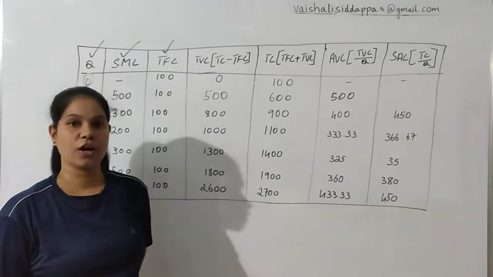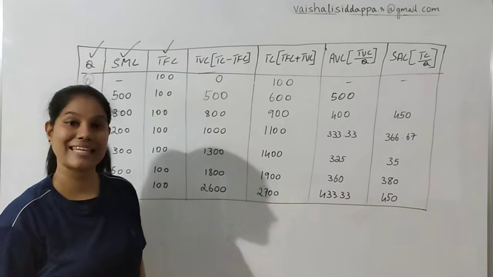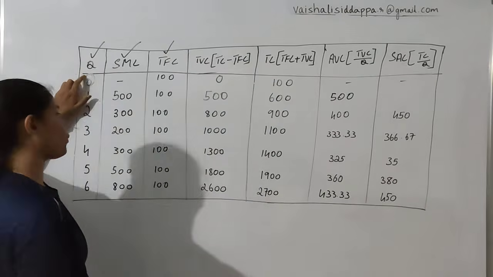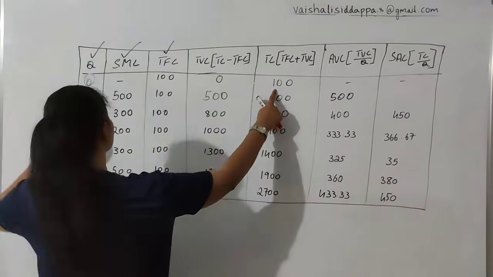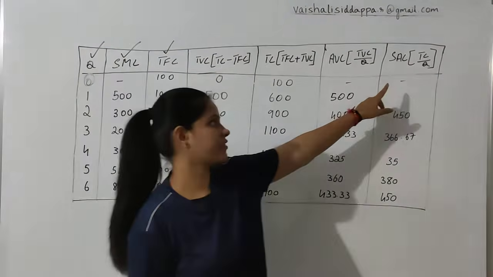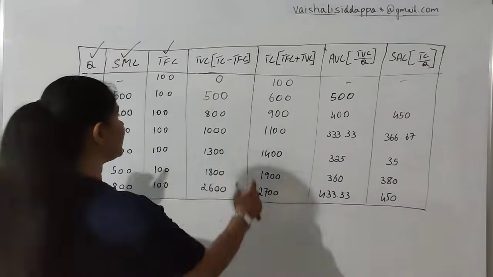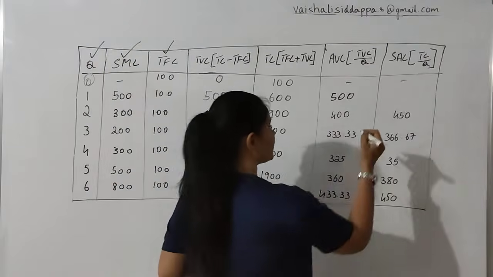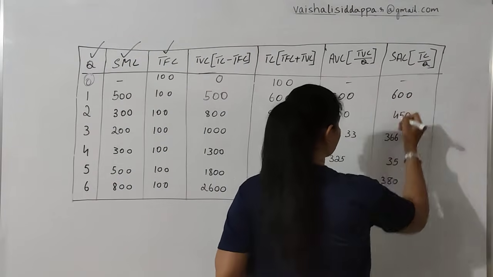Now after that, you have to find out SAC, short run average cost. To find out short run average cost, the formula is TC by Q. Here is the TC and here is the quantity. 100 by 0 is nothing, so I have kept the dash. Then TC is 600. 600 by 1, it is again 600.